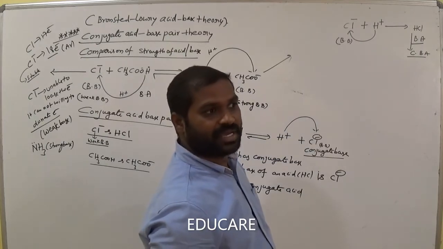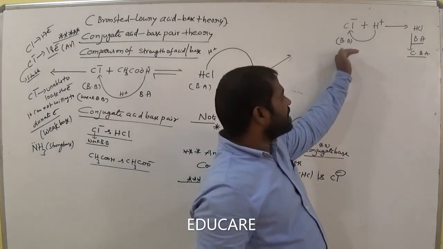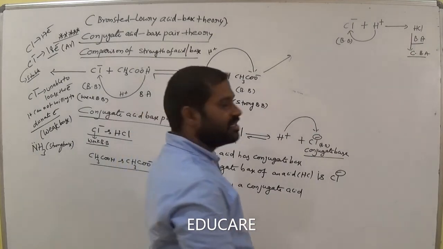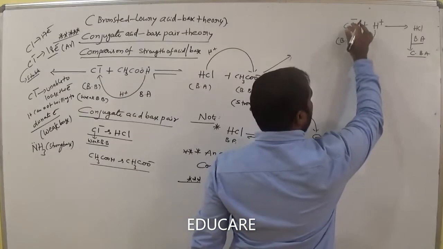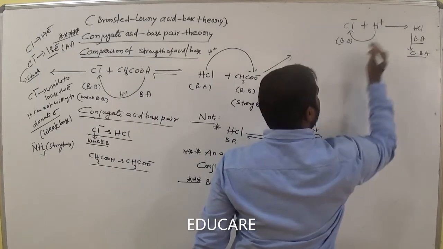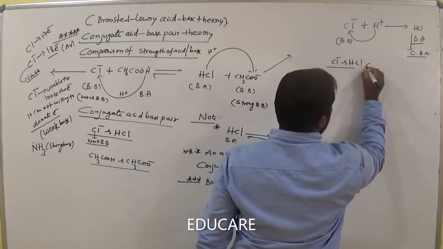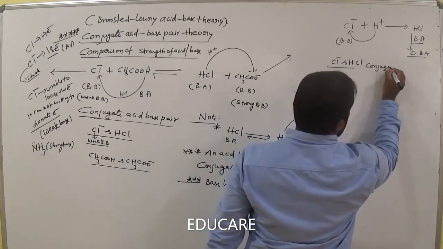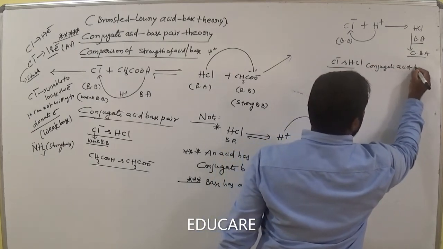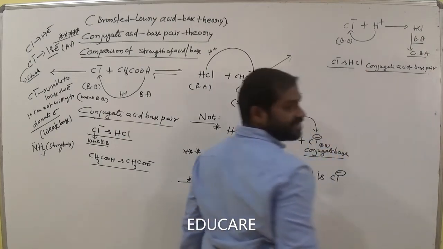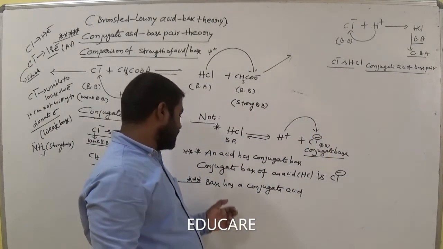Base has a conjugate acid. Now how many protons are different here? These two, Cl minus and HCl, are called a conjugate acid base pair, am I right? Conjugate acid base pair.